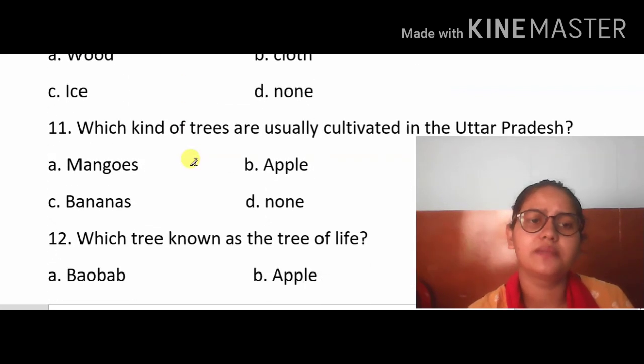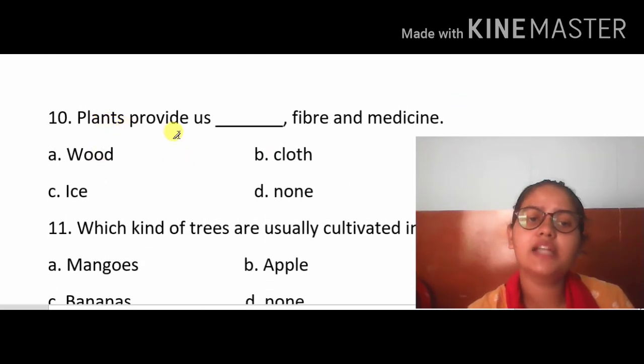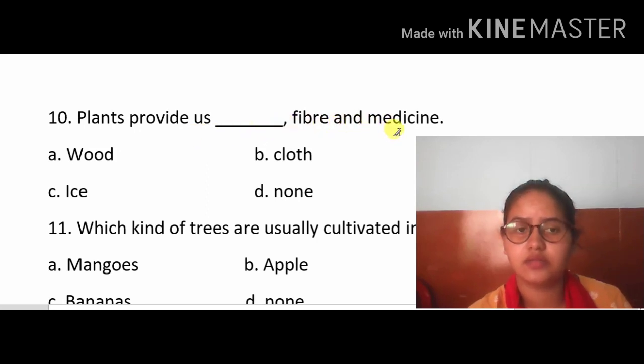Now come to the next one. 10. Plants provide us dash, fiber and medicine. We have to fill in the blank. Which one is the perfect word to fill that blank? Wood, cloth, eyes, or none.